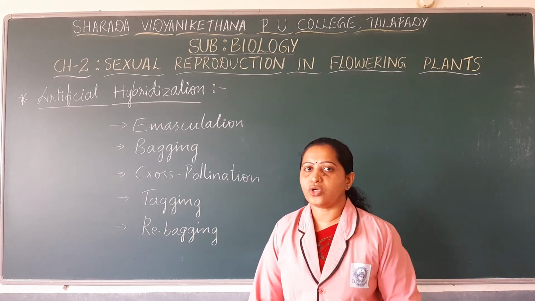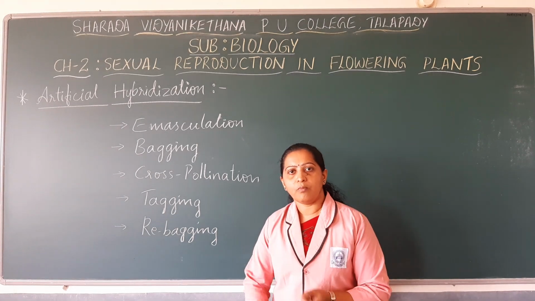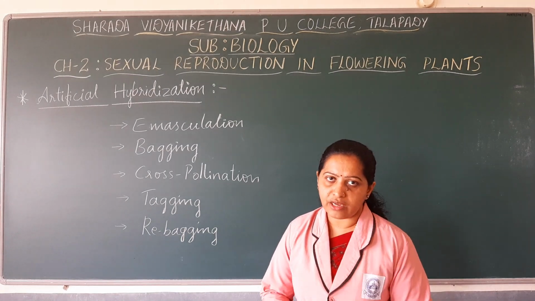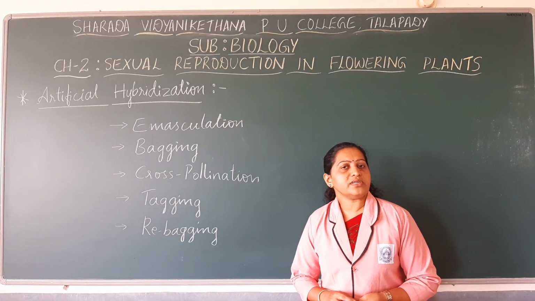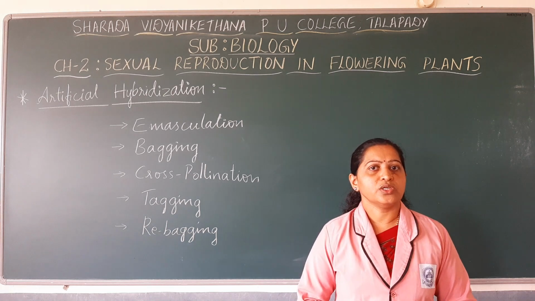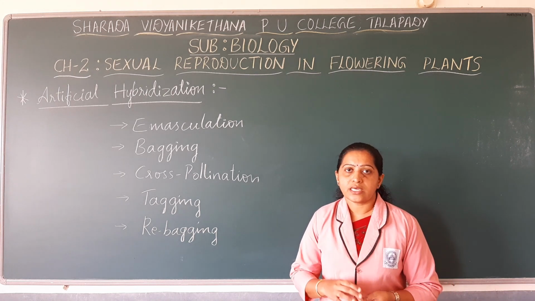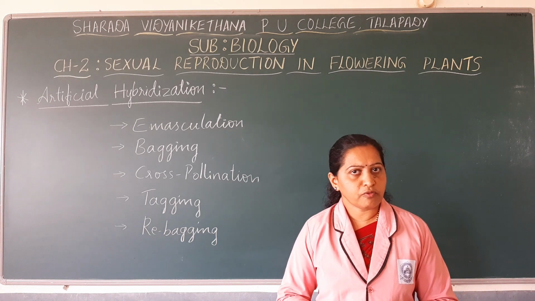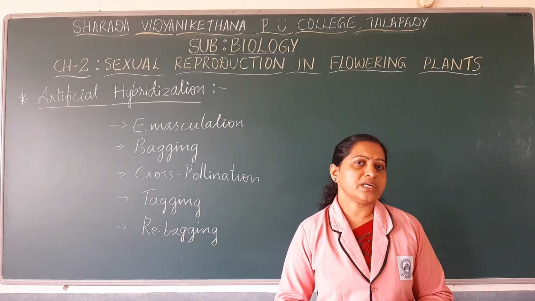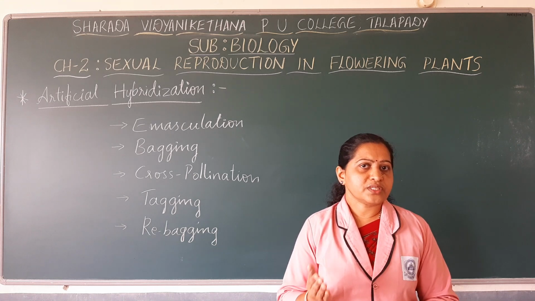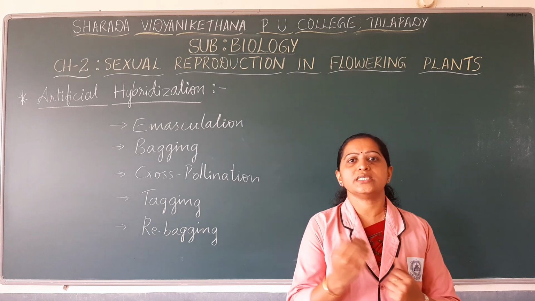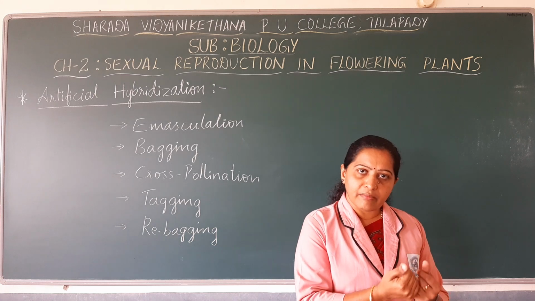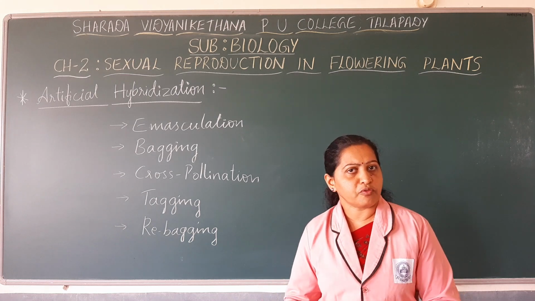So next let us move on to one more topic that occurs after the pollination process. So already we have discussed pre-fertilization events and structures. What are those events that occur during pre-fertilization? During pre-fertilization there is the gametogenesis process, that means how male and female gametes are formed. What are those gametogenesis processes that we have studied here? We have studied microsporogenesis as well as megasporogenesis.